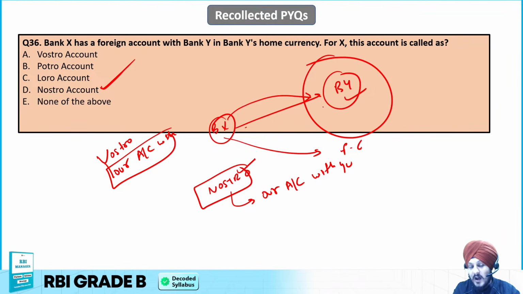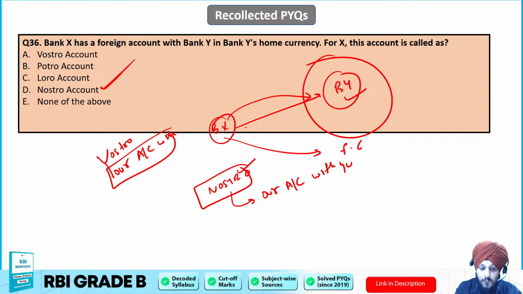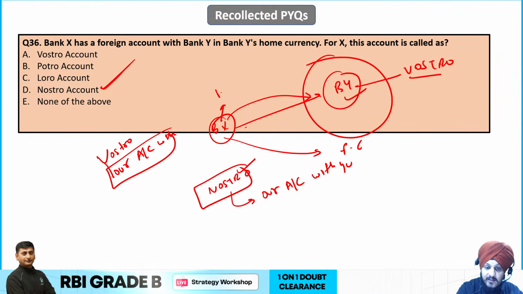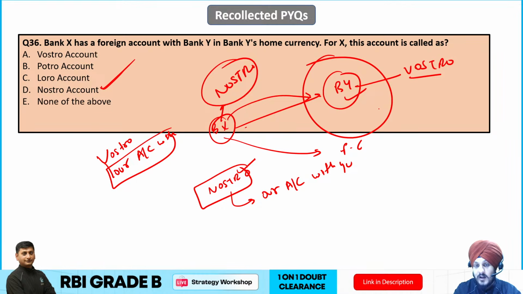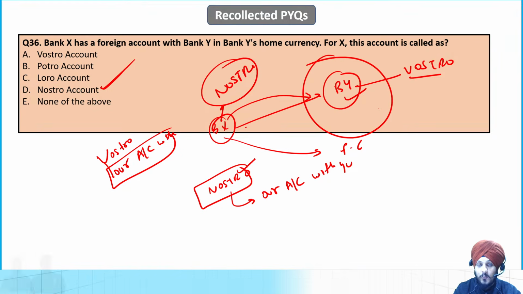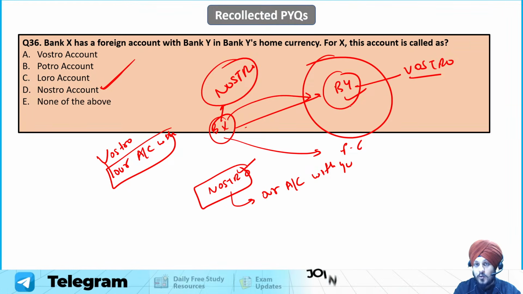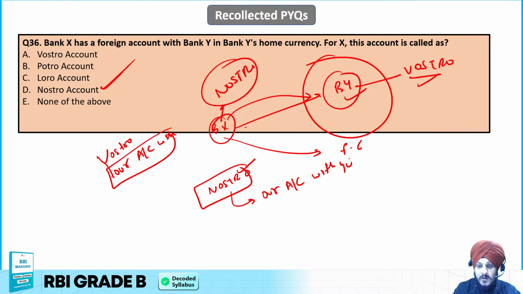But from the eyes of Bank Y, the same account will be called Vostro, because Vostro means your account with us. So it is Bank X's account that is open with them, in Bank Y's home currency. That is the Vostro.